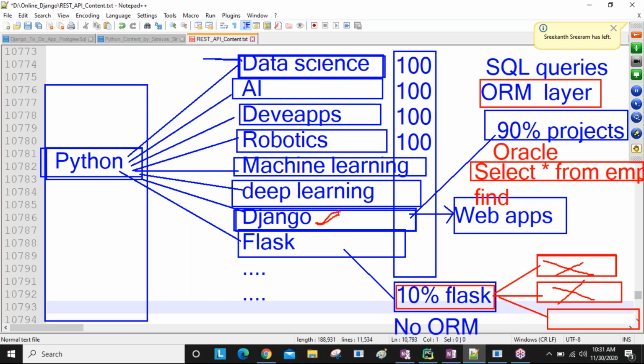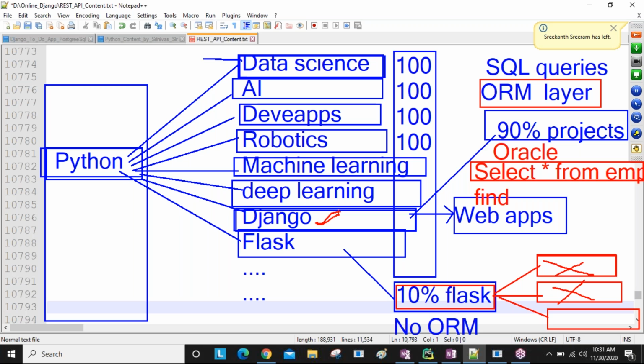So without writing database-related queries separately every time, we just use ORM queries using the Django framework. That is the best advantage of Django. That's why Django is in more demand nowadays, guys. Are you understanding this difference between Django and Flask? More vacancies and more projects are going on Django. That's why we are planning to learn the Django framework.